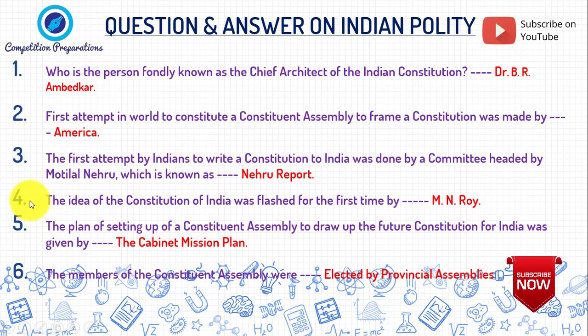Fourth question, the Constitution of India was envisioned for the first time by M.N. Roy. The plan of setting up a constituent assembly to draw up the future constitution for India was given by the Cabinet Mission Plan. The members of the Constituent Assembly were elected by the Provincial Assembly.